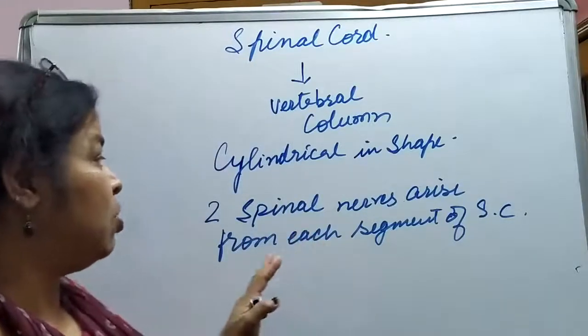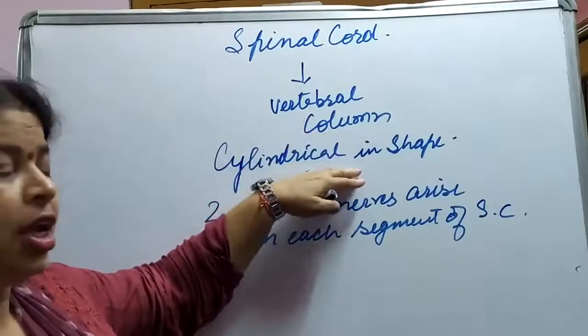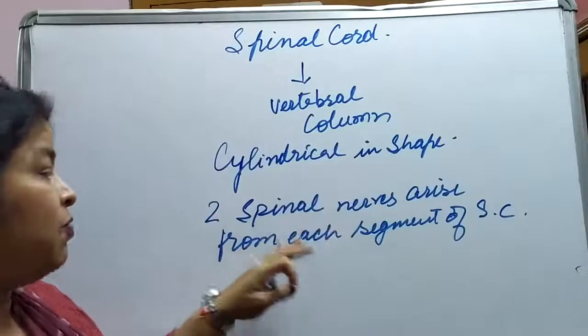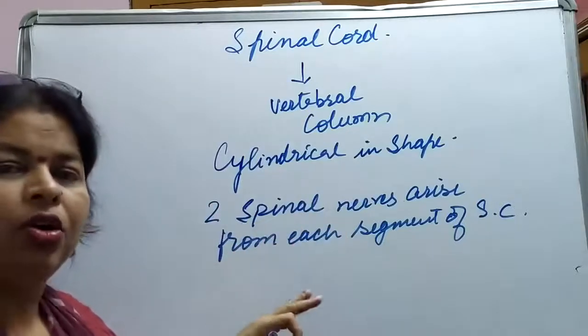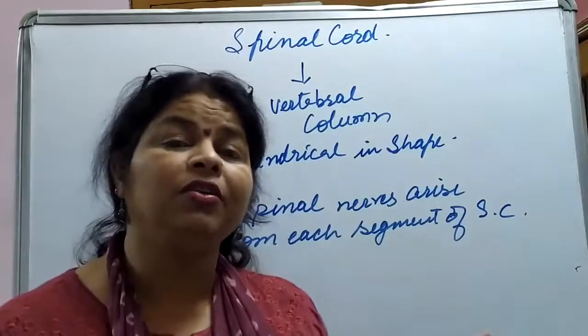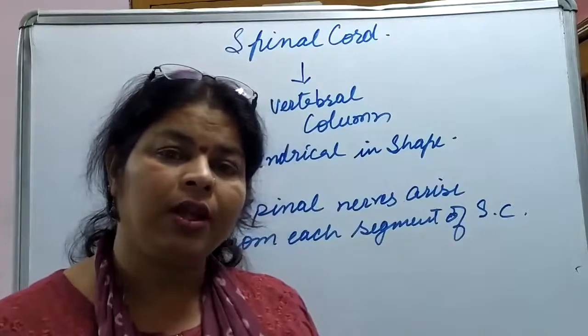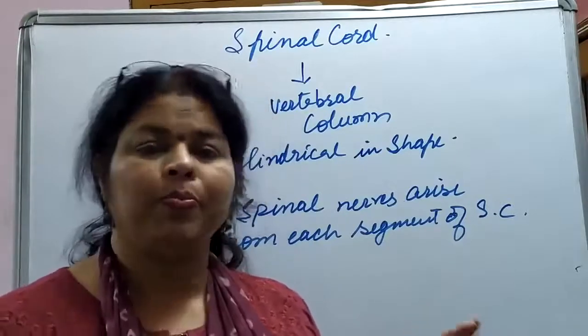It is protected by the vertebral column, it is cylindrical in shape, and from every segment of the spinal cord two spinal nerves arise. There are 31 pairs of spinal nerves.